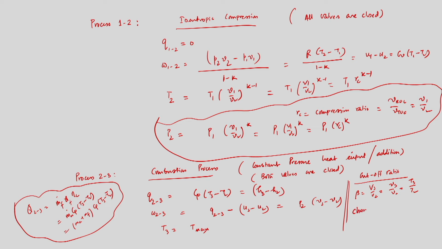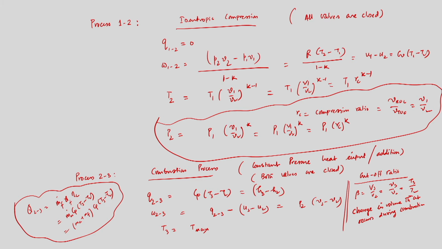So, this is defined as the ratio of the change in volume that occurs during combustion. During the combustion process, volume changes from V2 to V3. This ratio of V3 by V2 is known as the cut-off ratio.